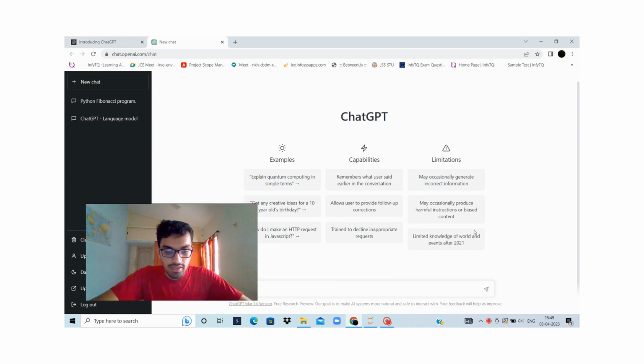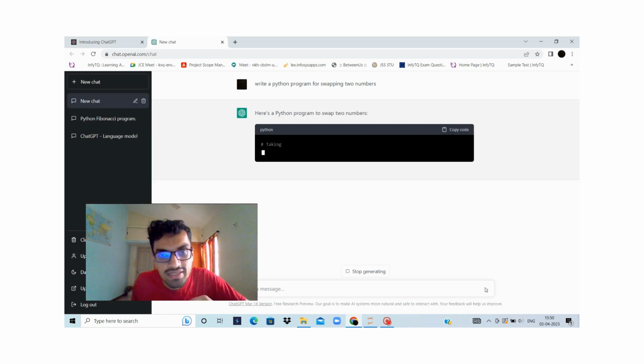Write a Python program for swapping two numbers. Then we'll see the code. I know it will come like the previous one.